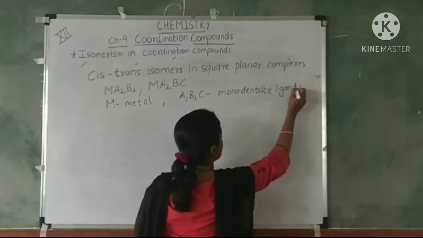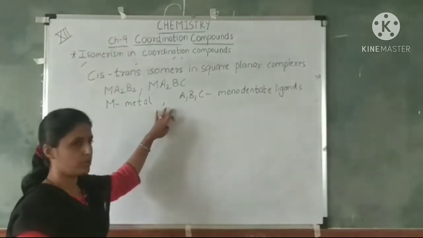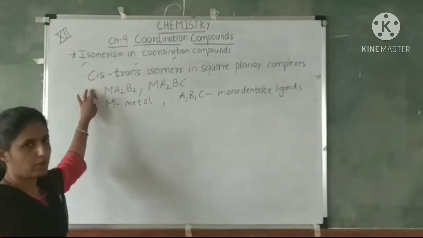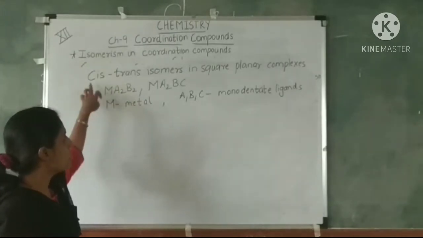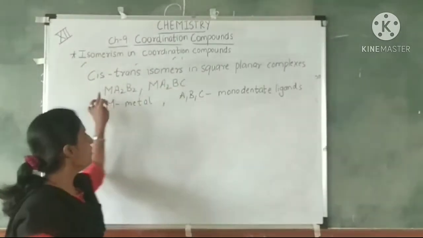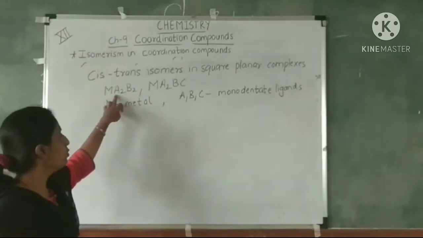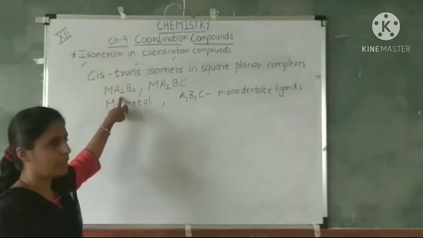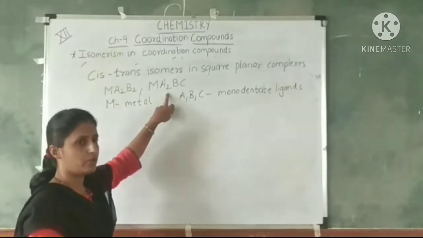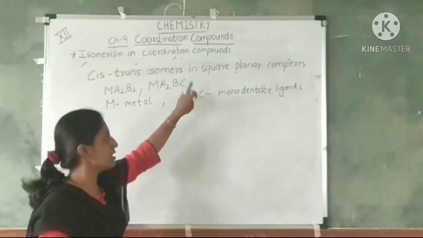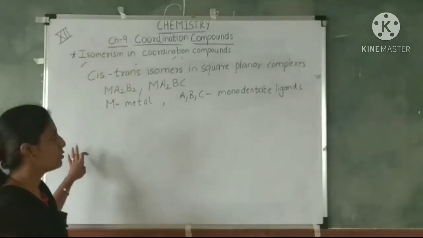Monodentate means they donate a single pair of electrons to the metal. So in Ma2B2 the metal is attached to two molecules of A and two molecules of B, and in Ma2BC the metal is attached to two molecules of A and one B and one C. This type of complexes show cis and trans isomerism.